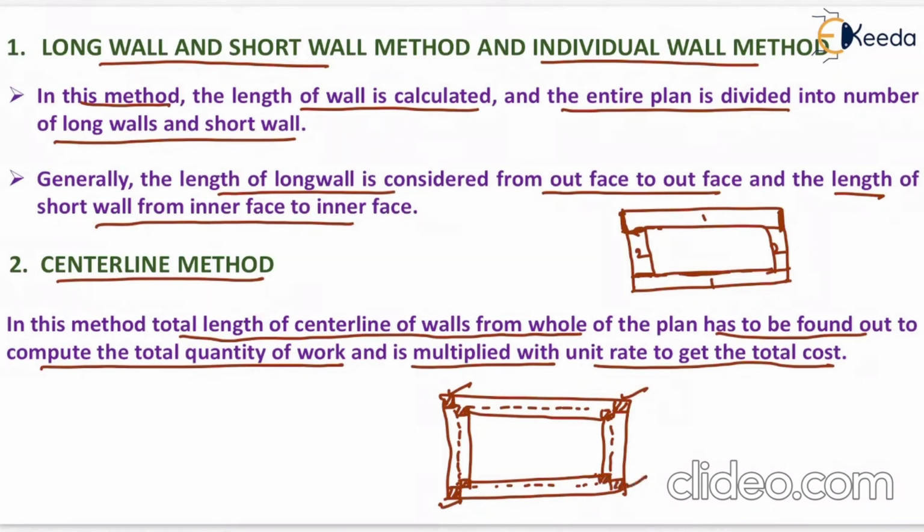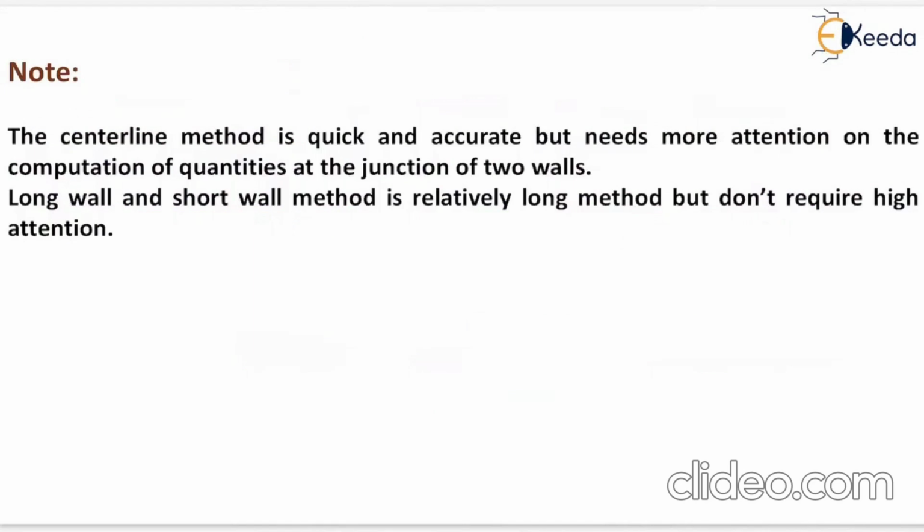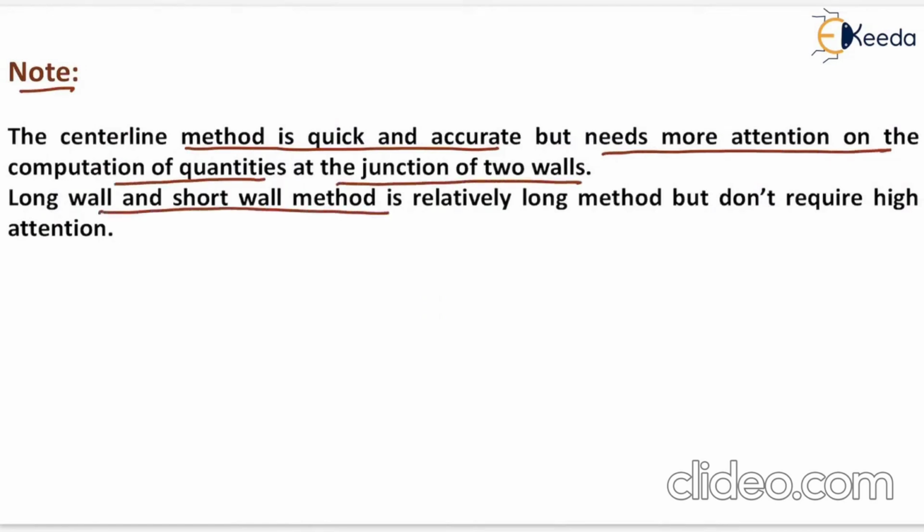So in the center line method, the total length of the center line of walls from the whole plan has to be found out. Now one note is there that the center line method is quick and accurate but needs more attention on the computation of quantities at the junction of two walls. And the long wall and short wall method is relatively longer but does not require high attention. It means that the center line method is quick and accurate but needs more attention at the corners or at the junction of two walls. But the long wall and short wall method is relatively longer but does not require high attention.